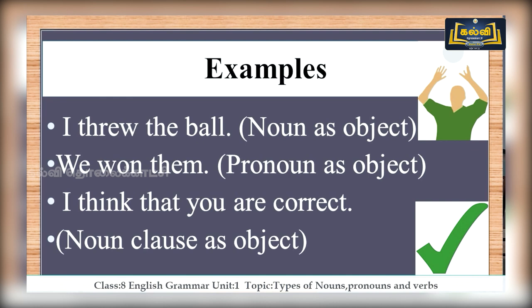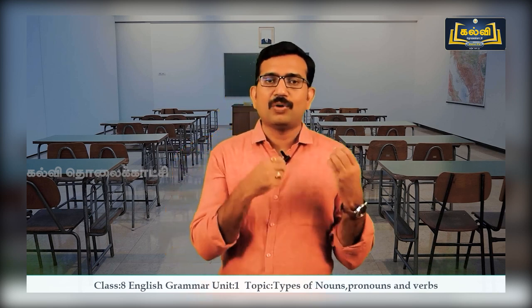I threw the ball. Here the noun acts as an object. We won them. Here what is the object? So pronoun is the object here. I think that you're correct. Here what is the object? Here we have the noun clause which is acting as an object. These are the examples which you have seen for transitive verbs. You can also make some sentences where the verb is followed with an object. So you can also identify those as either a noun or a clause or a phrase or a pronoun. This is the exercise which you can make to easily identify that.